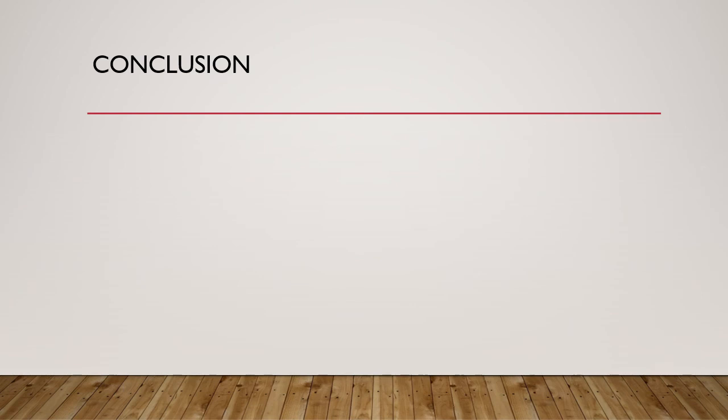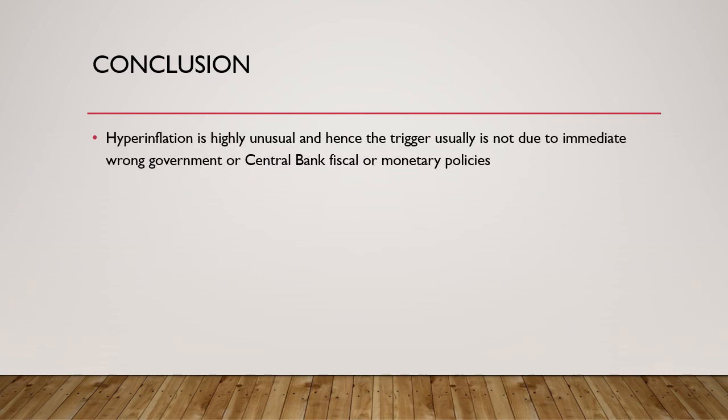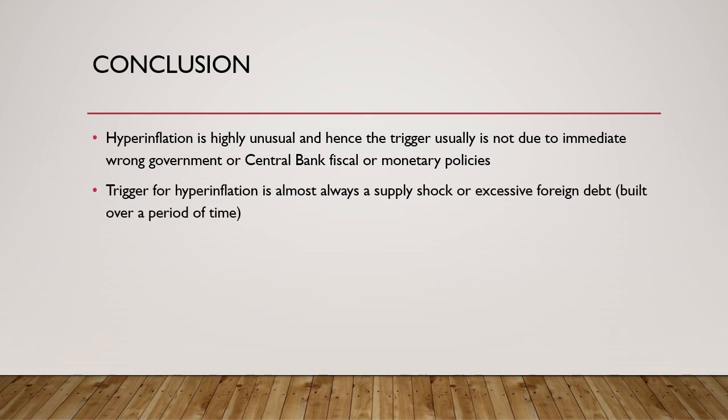So in conclusion, hyperinflation, as we saw, is highly unusual, and the trigger is not really the central bank or the government fiscal and monetary policies. They can cause high inflation, but not really hyperinflation. The trigger for hyperinflation almost always comes from a supply shock or an excessive foreign debt buildup, resulting in a sovereign debt and currency crisis.